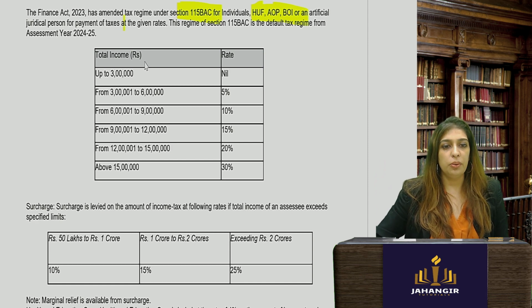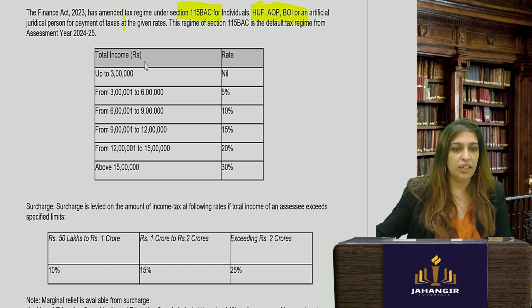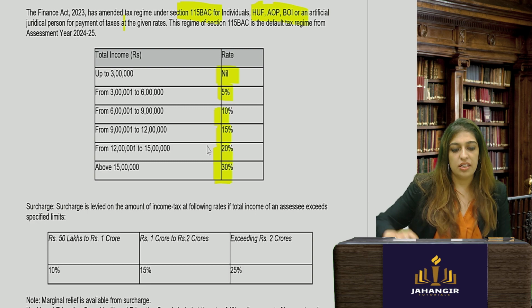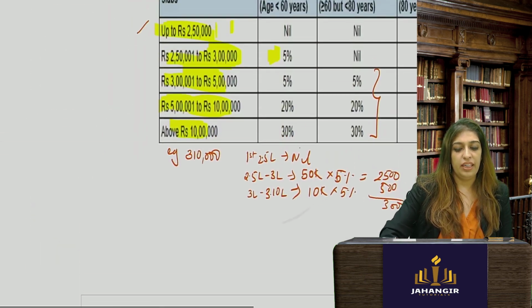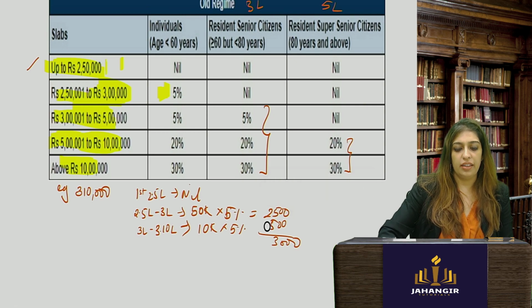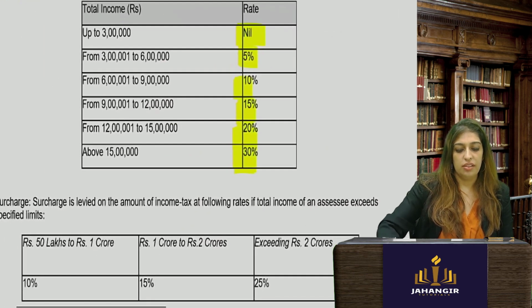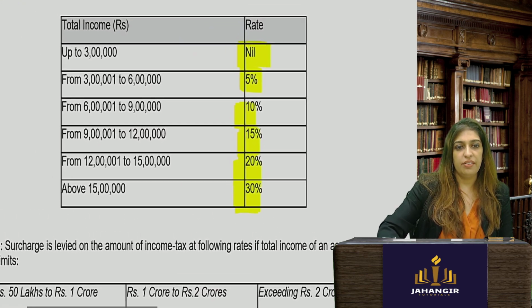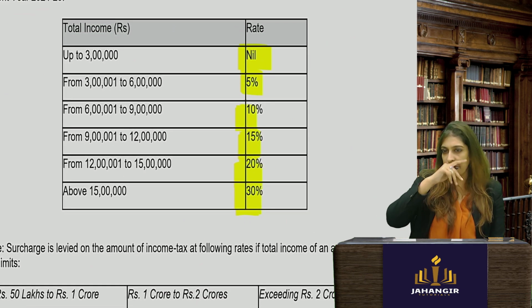Okay, up to 2 lakh 50, no tax in the old regime. Over here, 3 lakhs, no tax. 3 lakhs to 6 lakhs, the slab rate is of 3 lakhs. Okay, so you go 5, 10, 15, 20, 30. Here it was 5, 20, 30. Okay, so you'll have to learn it by heart. There's no option. Here the slab rate with every 3 lakh increases by 5%.